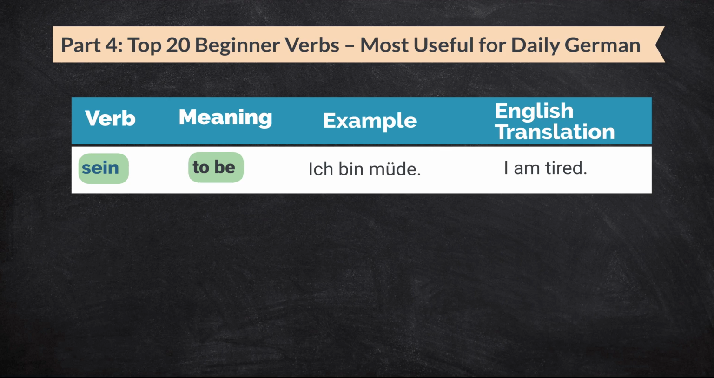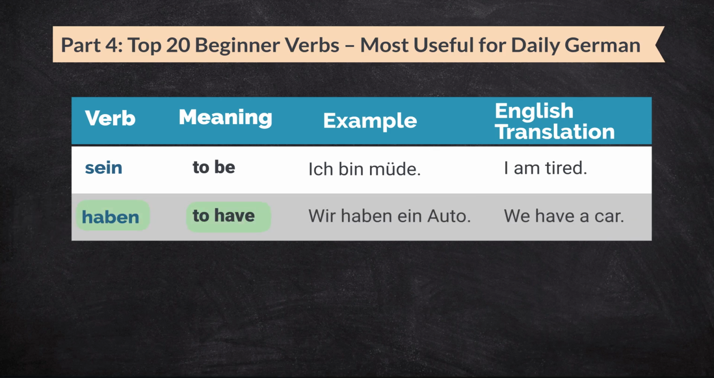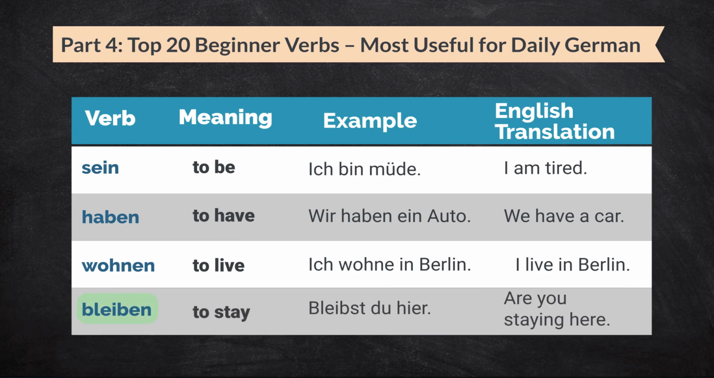Sein means to be. Ich bin müde. That means I am tired. Haben means to have. Wir haben ein Auto. That means we have a car. Wohnen means to live, like where you live. Ich wohne in Berlin. That means I live in Berlin. Bleiben means to stay. Bleibst du hier? That means are you staying here? These verbs help you talk about your home, how you feel, and where you are.